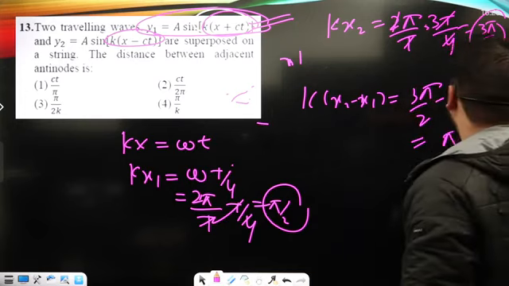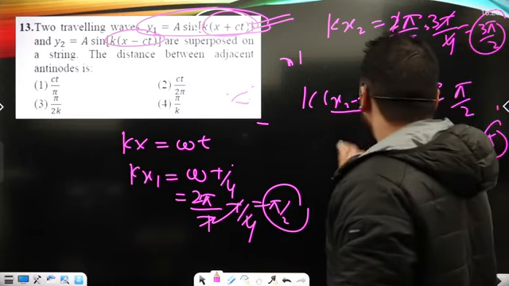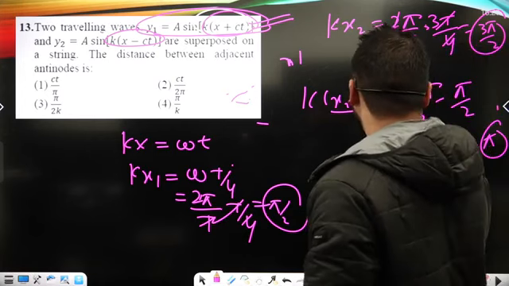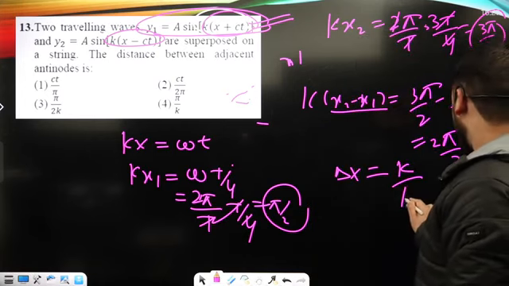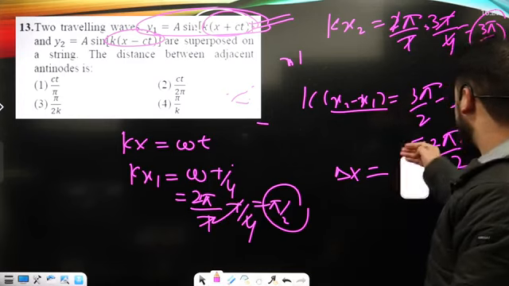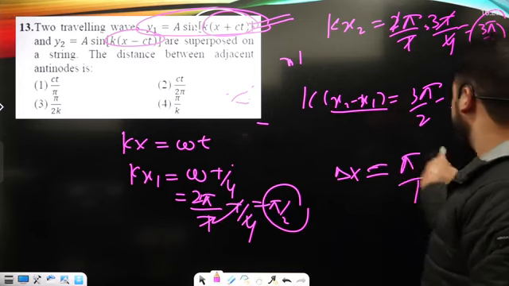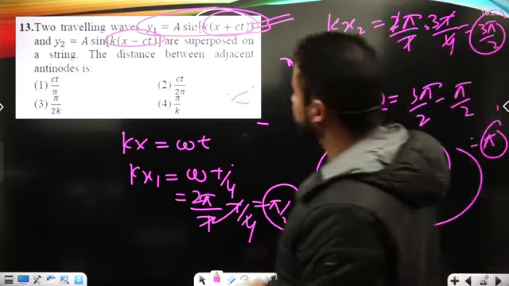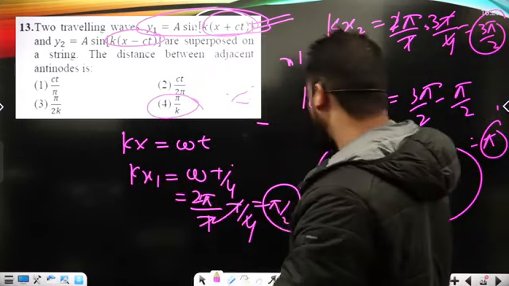Yes, sorry, it's 2 pi upon 2, so here it is pi. Now x2 minus x1 is delta x, and that was required. So I can say pi upon k is basically the distance between two adjacent antinodes, and it is shown under option number 4, okay?